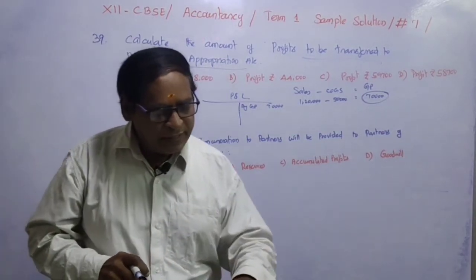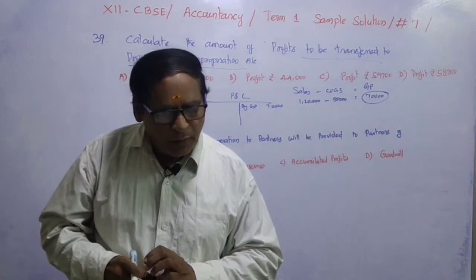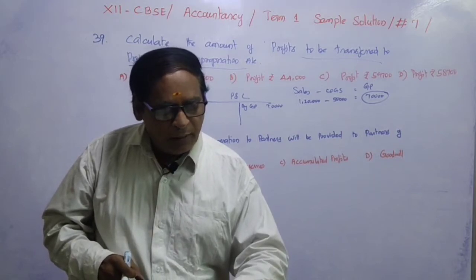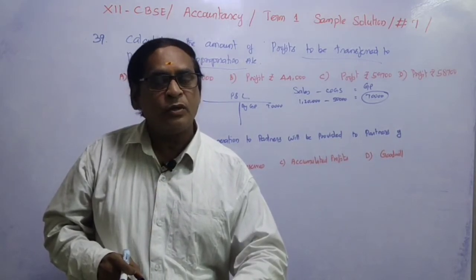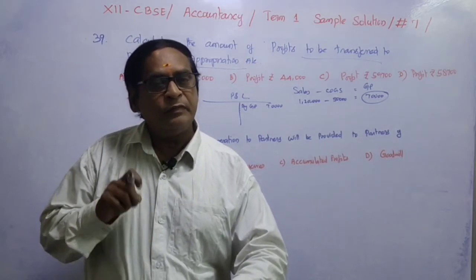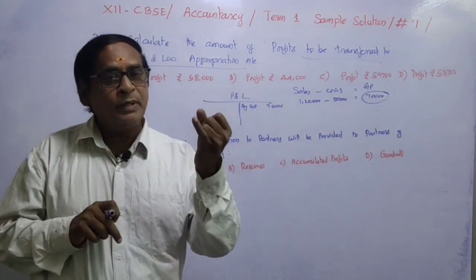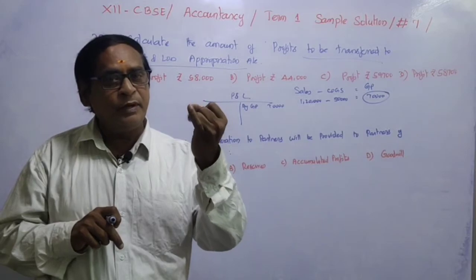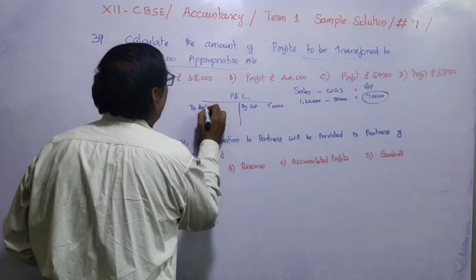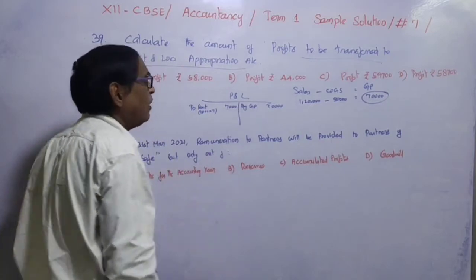Out of that, some expenditure, that is total remuneration to partners, will come in the profit and loss appropriation account. But rent to a partner will come in the profit and loss account. How much rent? Actually 1,000 rupees per month. From which date? Actually 1st September, in the paragraph it is given 1st September. So September, October, November, December, January, February, March, 7 months we have to pay rent. So 1000 into 7 months, 7,000 rupees you have to give for rent.